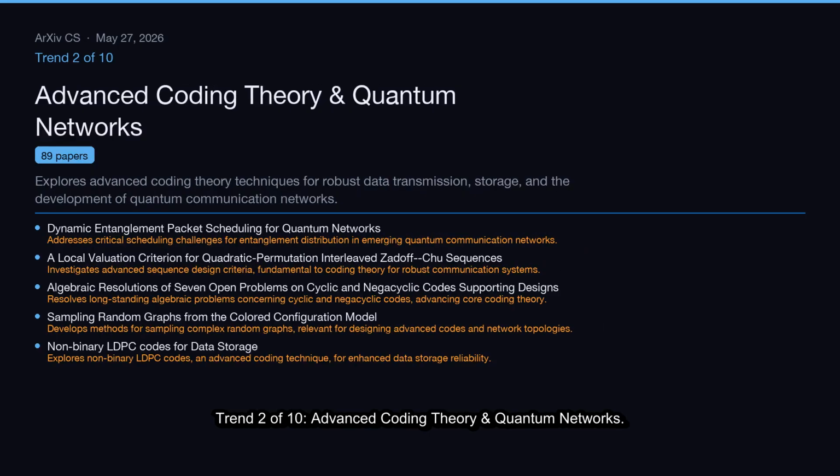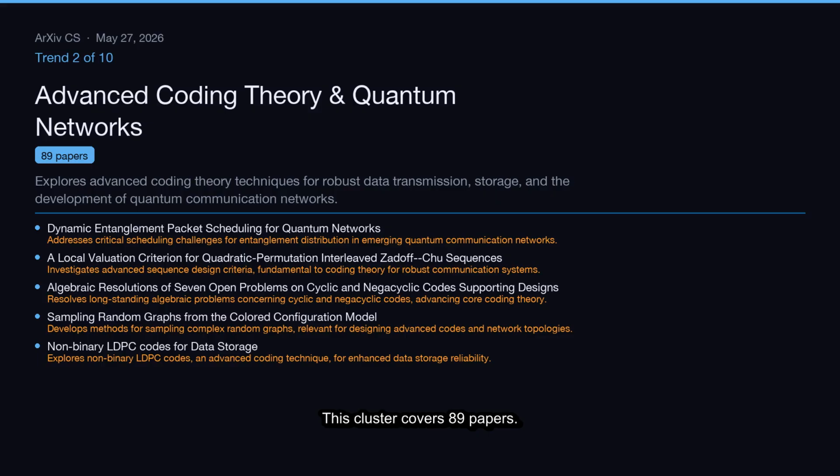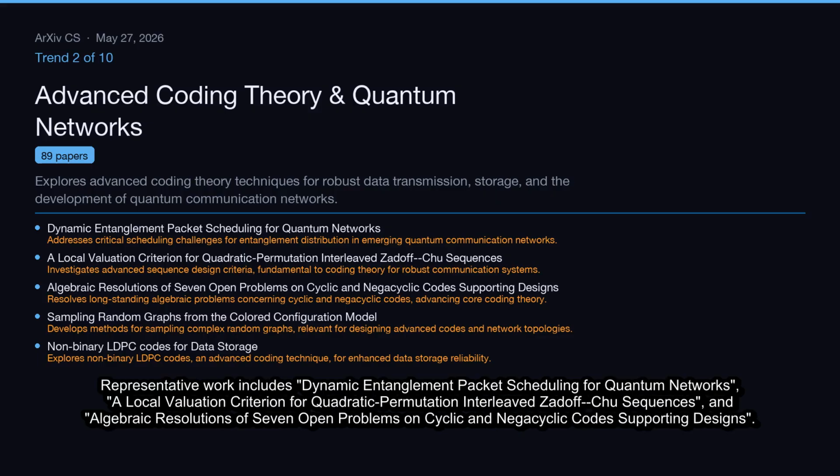Trend 2 of 10, Advanced Coding Theory and Quantum Networks. Explores advanced coding theory techniques for robust data transmission, storage, and the development of quantum communication networks. This cluster covers 89 papers. Representative work includes Dynamic Entanglement Packet Scheduling for Quantum Networks, a local valuation criterion for quadratic permutation interleaved Zadoff sequences, and algebraic resolutions of 7 open problems on cyclic and negacyclic codes supporting designs.